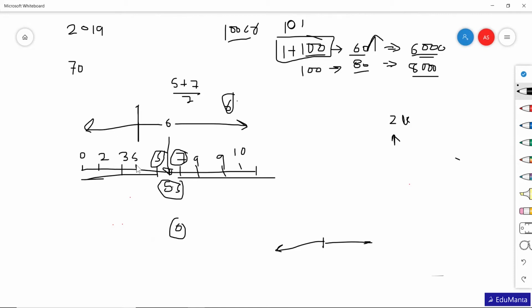And talking about the mode, I already told you the mode is the value which has the highest frequency. So here two students got 5 and two students got 9. So there are two modes, 5 and 9. This is going to be bimodal. Suppose instead of this 9, there is one more 5. Then 5 appears 3 times. 3 students got 5 and no other number appears 3 times. So 5 is going to be the mode.